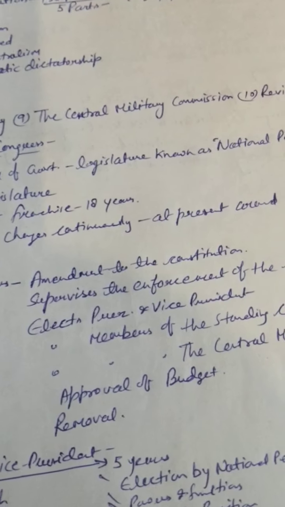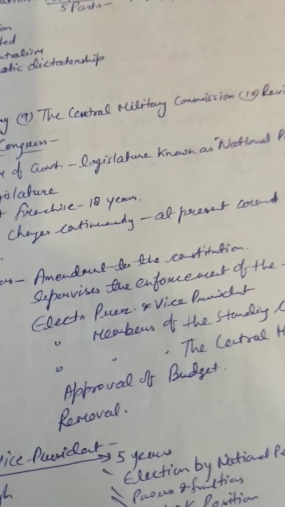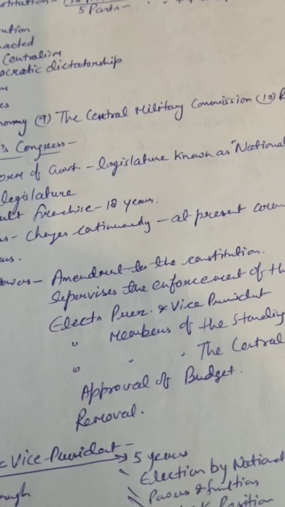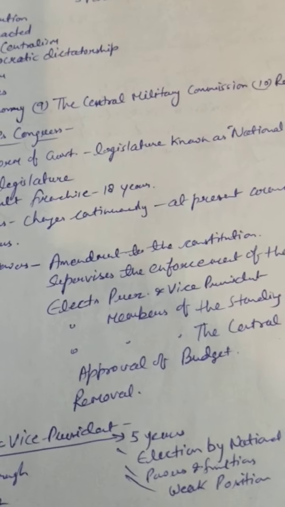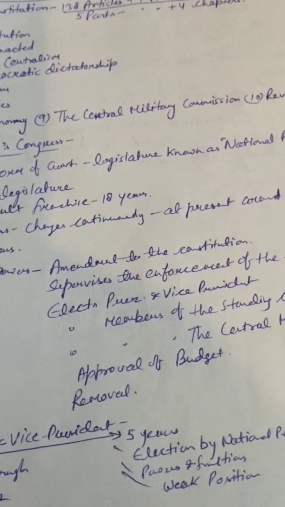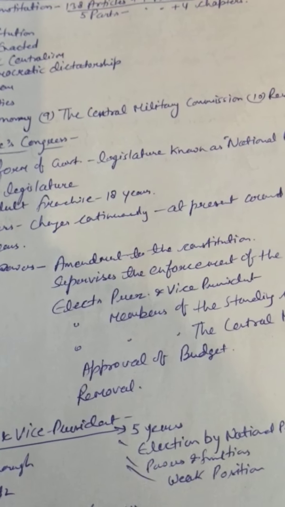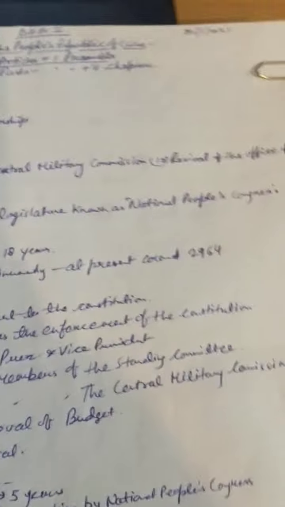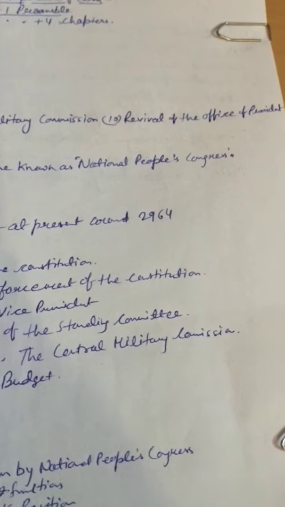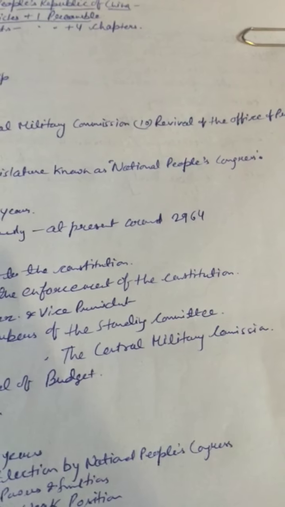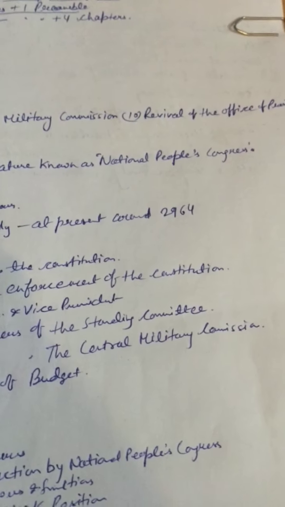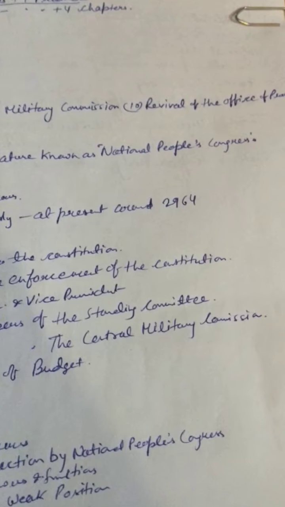Next one is the Central Military Commission, and the main function of this Central Military Commission is that it commands the army or controls it, and it is responsible to the National People's Congress and its standing committee. And next one is revival of the office of the president. Through this constitution we see the revival of the office of the president, which was removed by the constitution which prevailed earlier.